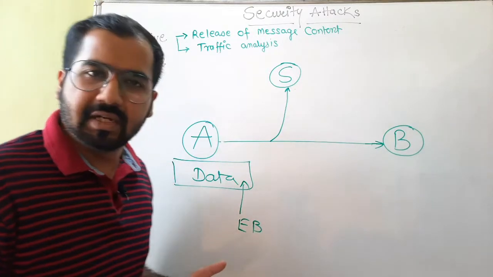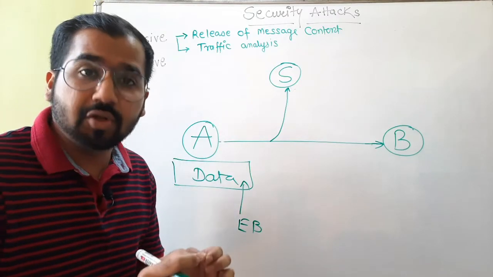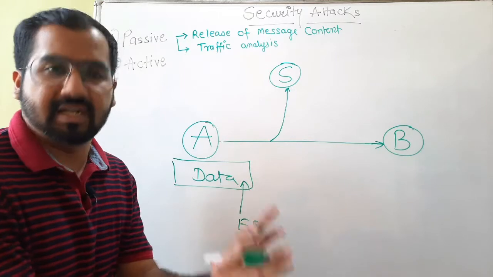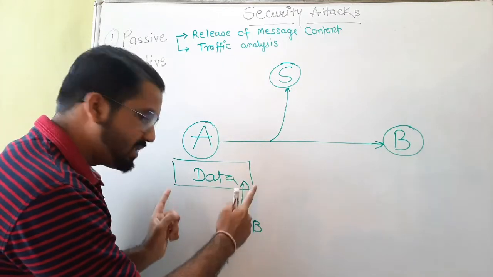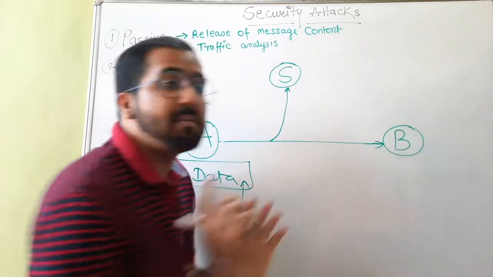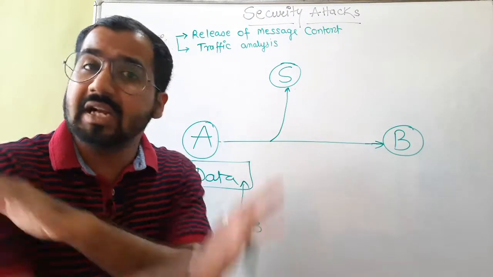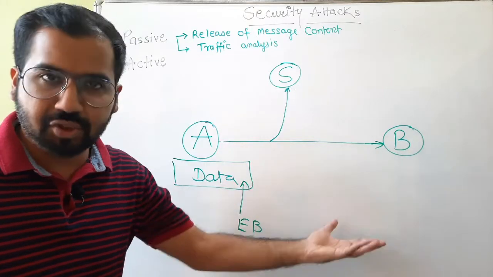What is, first of all, integrity of data? See, sender A wants to send some data, some data packet, some message, and that is what we call the original data. If that original data, in the same form without any alteration, reaches the receiver B, then we say the integrity of the data is maintained, it is intact, it is not compromised, it is not lost. That is the ideal situation that we imagine.